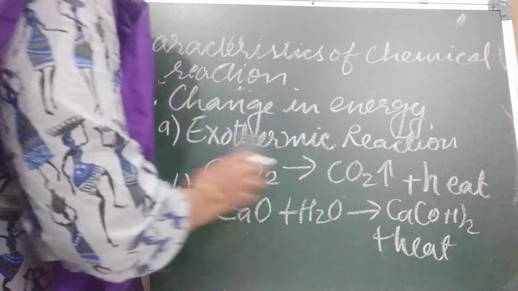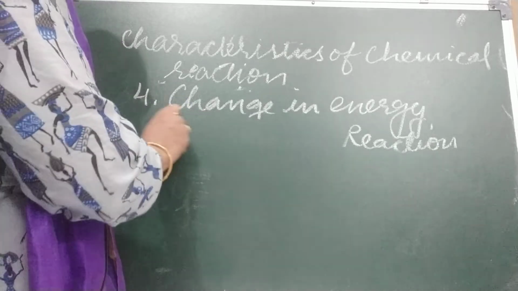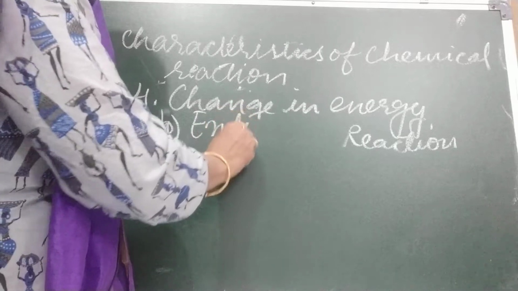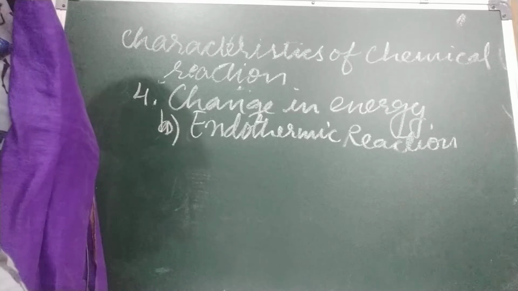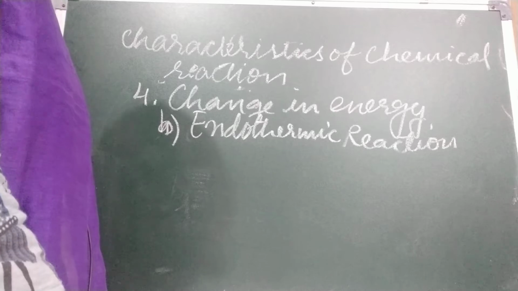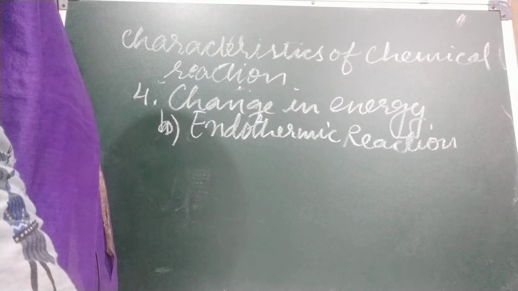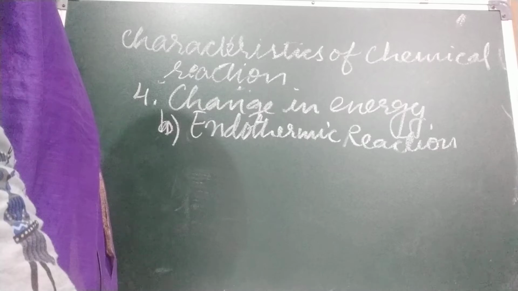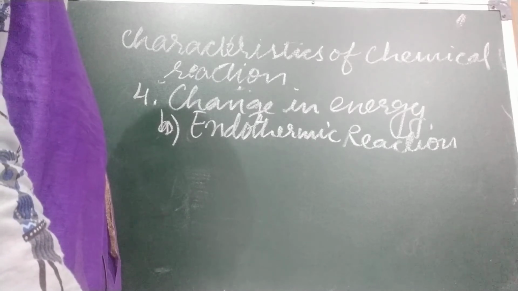The other kind of reaction is endothermic. Endo means to take. In some reactions, heat is taken for the reaction. Such reactions are called endothermic reactions. When during the reaction we heat it, we are going to write minus heat there. Reactions accompanied with absorption of heat are called endothermic reactions. Absorption of heat is shown by writing minus heat on the right hand side, or plus heat on the left hand side.